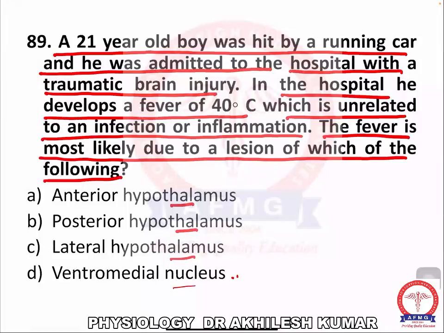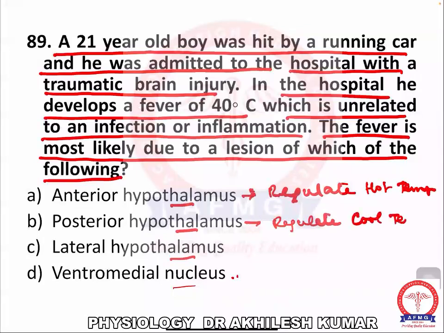So remember this. The anterior hypothalamus will regulate the hot temperature. The posterior will regulate the cool temperature.